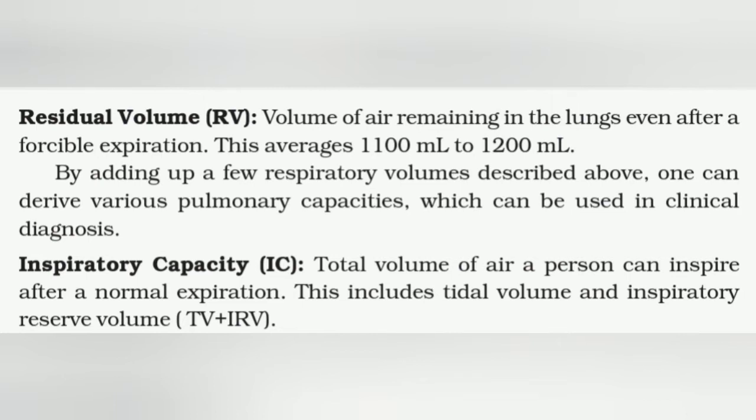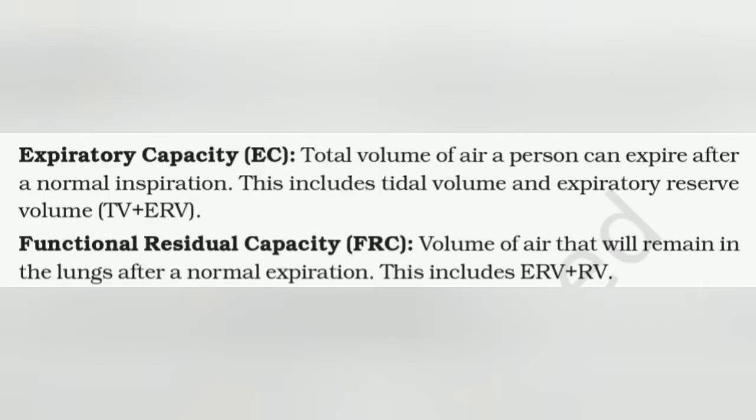This includes tidal volume and inspiratory reserve volume, that is, IC equals TV plus IRV. Next is expiratory capacity, EC: the total volume of air a person can expire after a normal inspiration. This includes tidal volume plus expiratory reserve volume, that is, EC equals TV plus ERV.